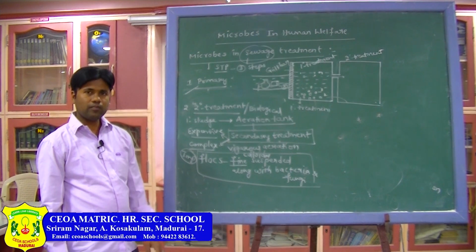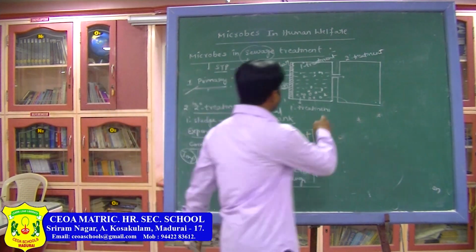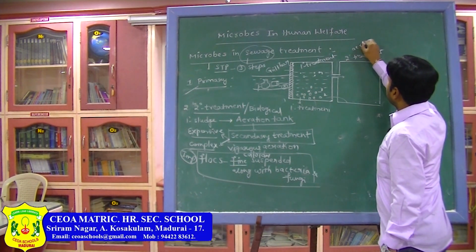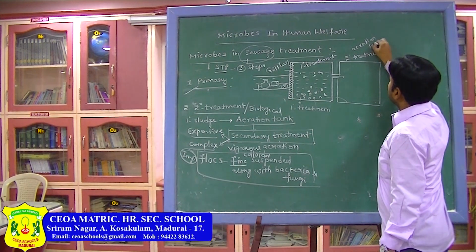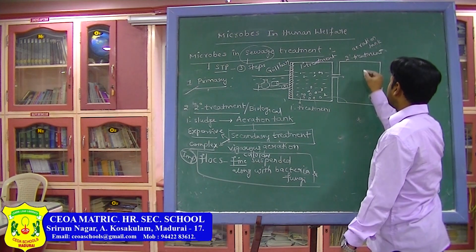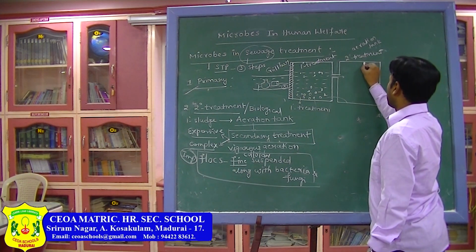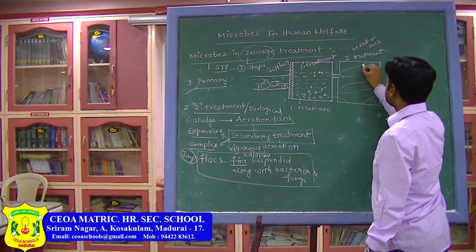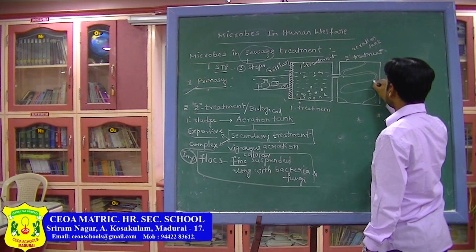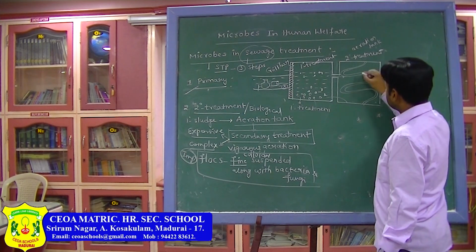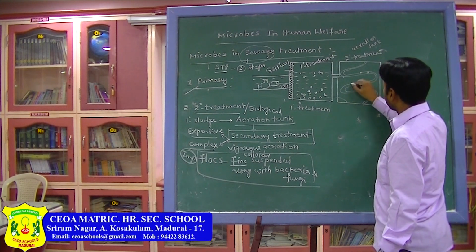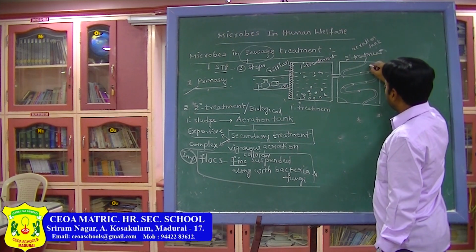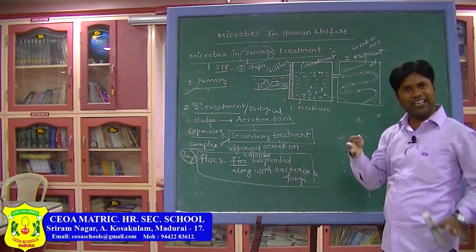How is it forming? Whatever primary sludge we are sending into the secondary treatment, this secondary treatment is an aeration tank. What happens in an aeration tank? Pipes will be present, consisting of small holes. From here, vigorous air will be sent.